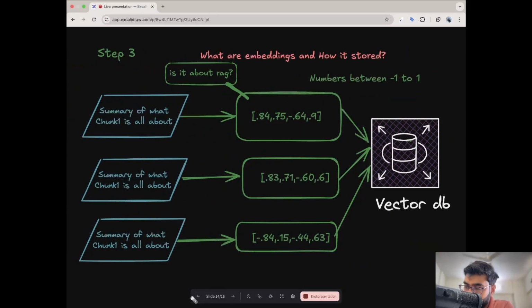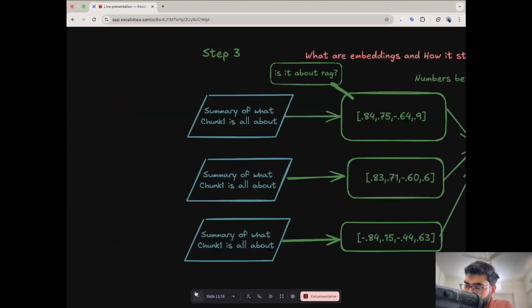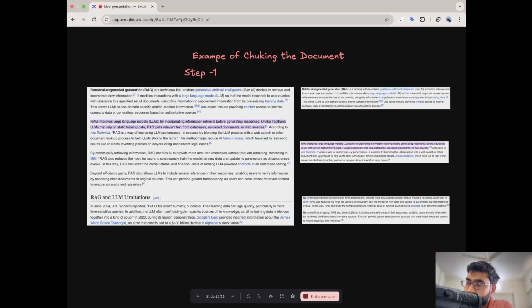Just to summarize again, why do we need this? If we want to get any answer, we cannot simply give everything to the LLM, because the LLM has its own token limit, and due to performance and cost issues we cannot give everything again and again.